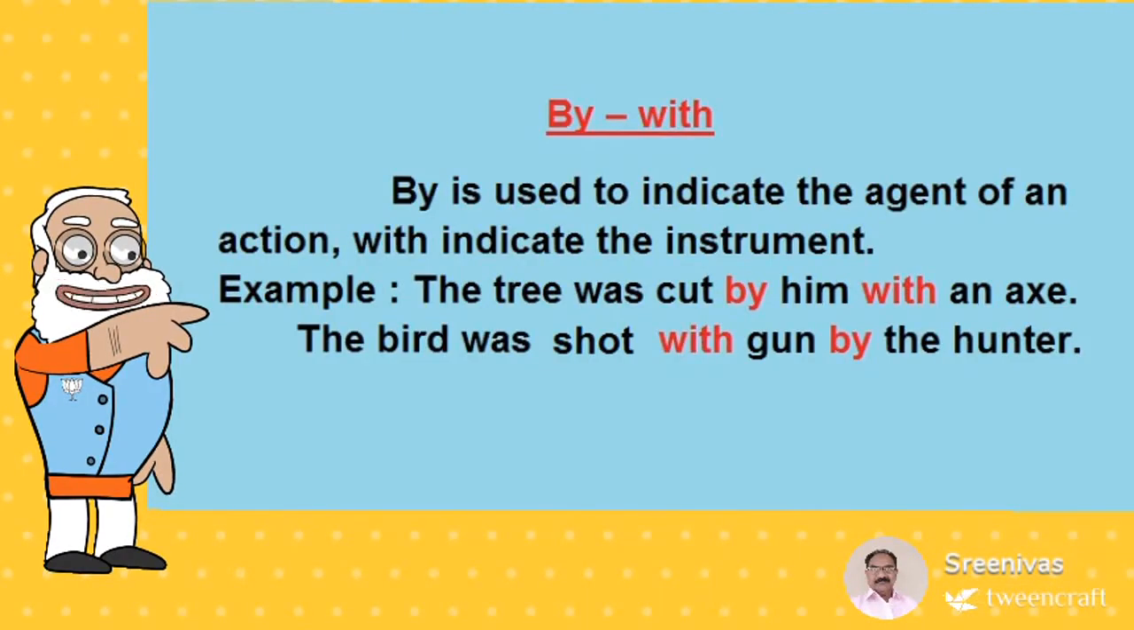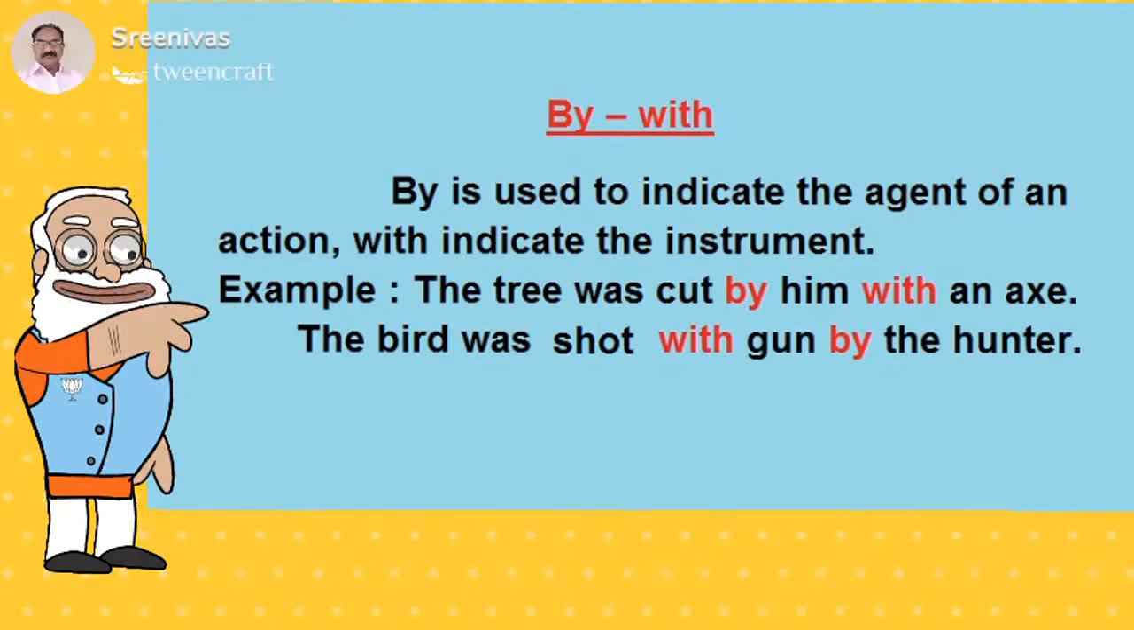By, with. By is used to indicate the agent of an action. With indicates the instrument. Example: the tree was cut by him with an axe. The bird was shot with a gun by the hunter.